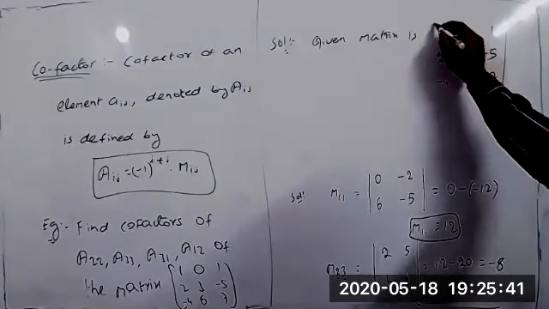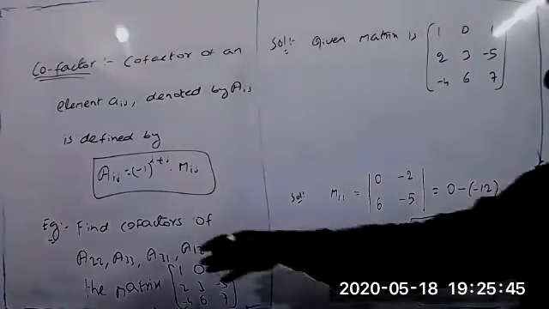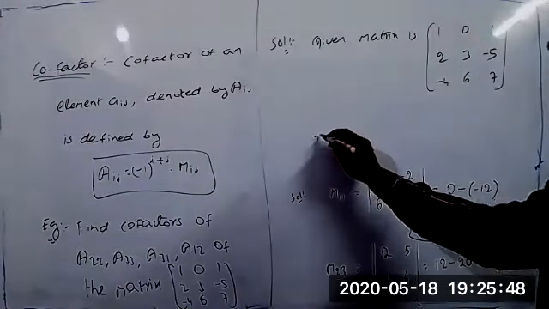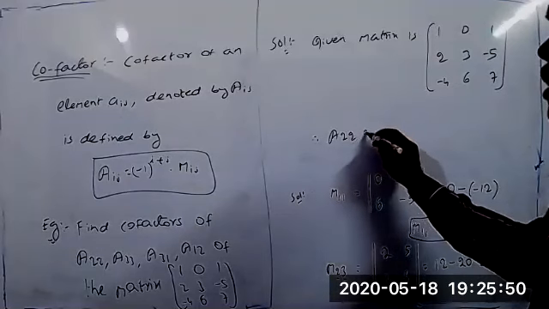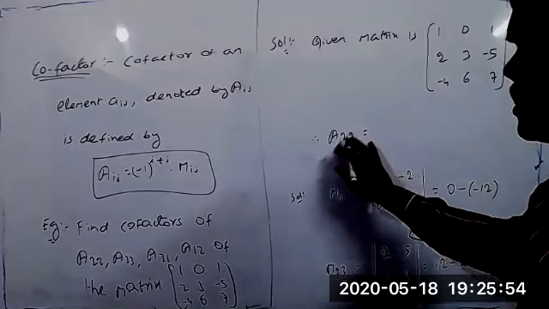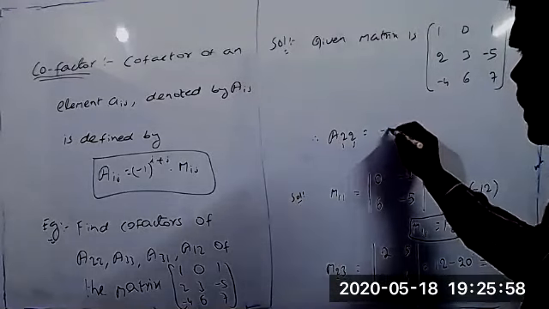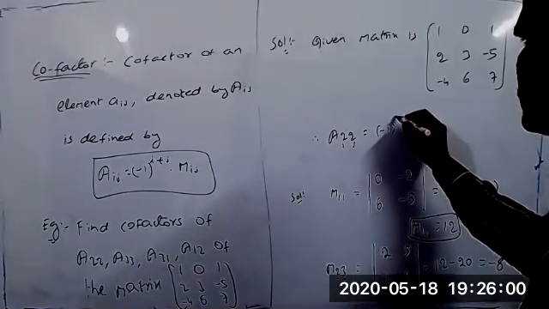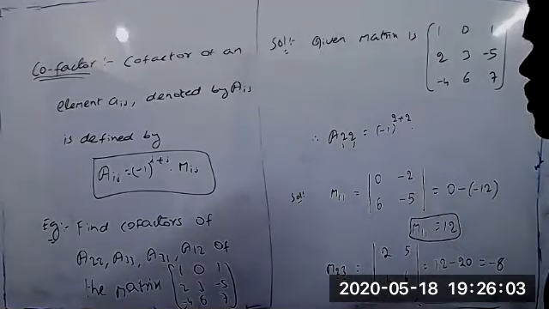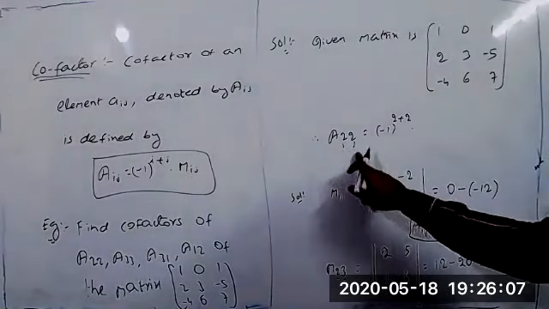Now we have to find the required cofactors. First, A22. What is the meaning of 22 here? This is the value of i, this is the value of j. What is the formula we have? Minus 1 whole power i plus j, that is 2 plus 2, into the minor of the element, M22, which we require now.